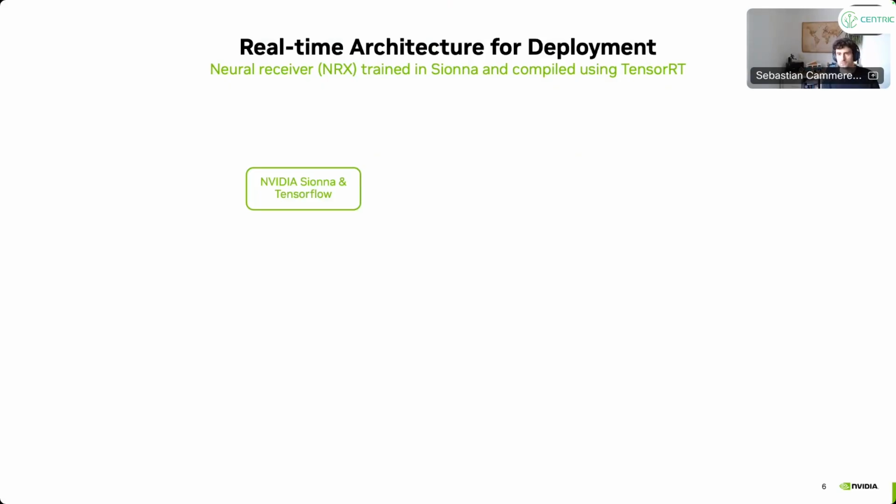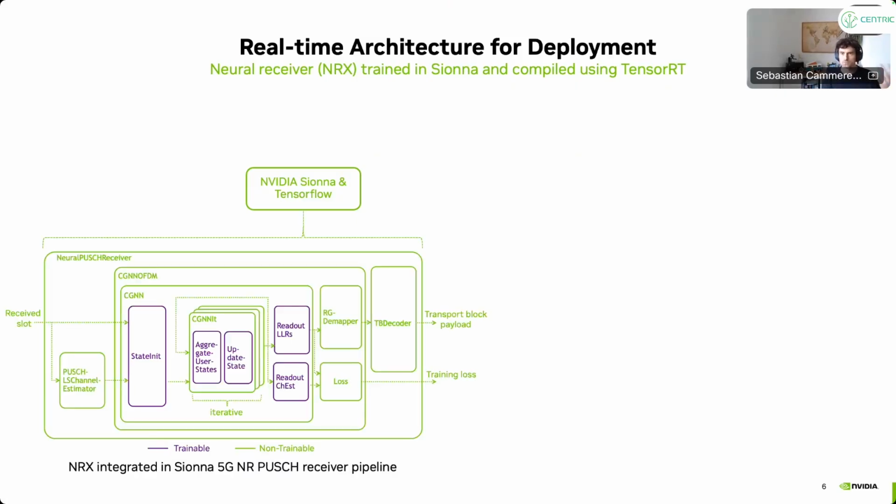And it's written in TensorFlow. So the networks are actually described in TensorFlow, and then you can just export them to any inference engine or inference library that you want to use for deployment. In this case, we are using TensorRT as real-time inference. There is a bit of glue code required or compatibility code for making it 5G compliant.